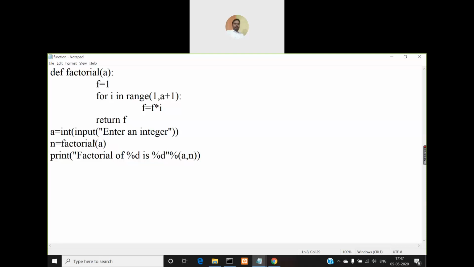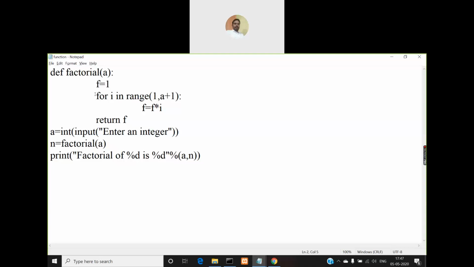Soon after you make a call to the factorial function by passing this a, for example, if the value of a is 5, then 5 will be passed to this factorial function as a parameter. Inside the function definition, the first statement declares a variable f and initializes it to 1.